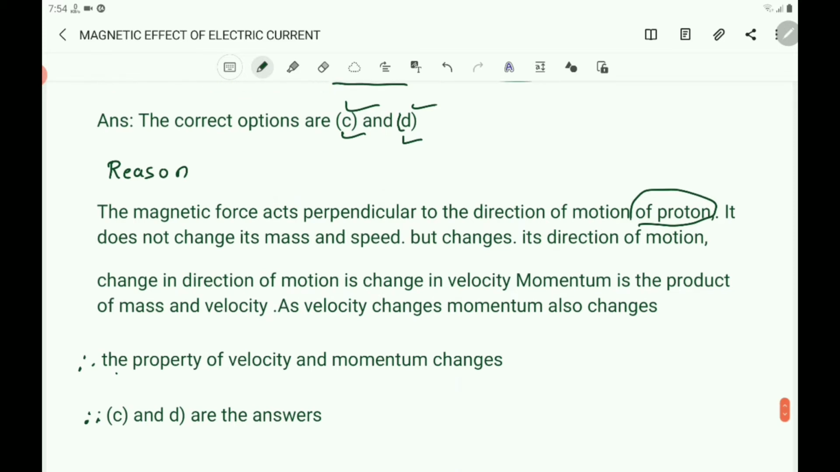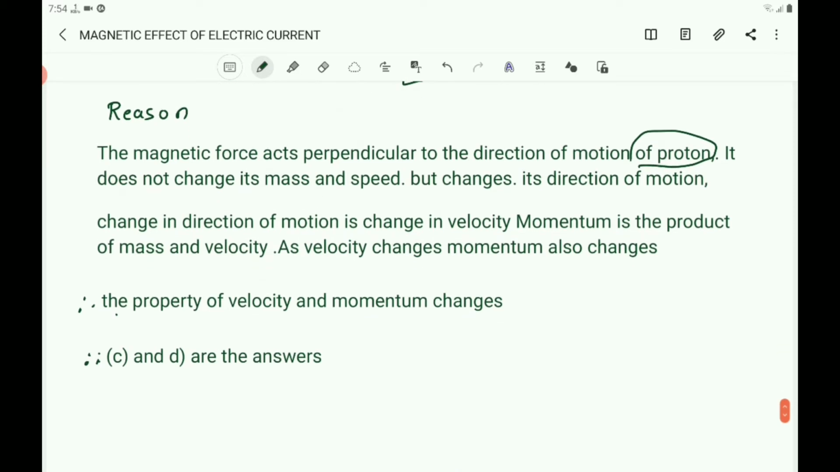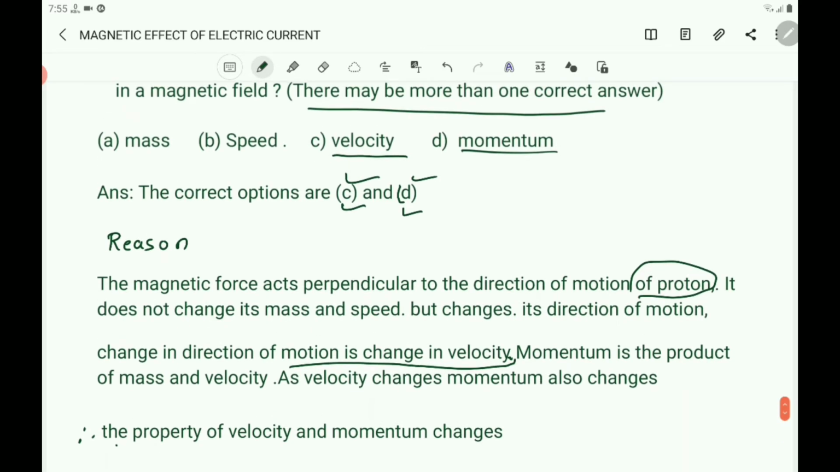Direction of the motion of the proton changes. And change in direction of motion is nothing but change in velocity. You know that if the direction of the motion is changed, the velocity is changed. So as the direction changes, velocity also changes. So the option C we have to take. Option C is the answer.